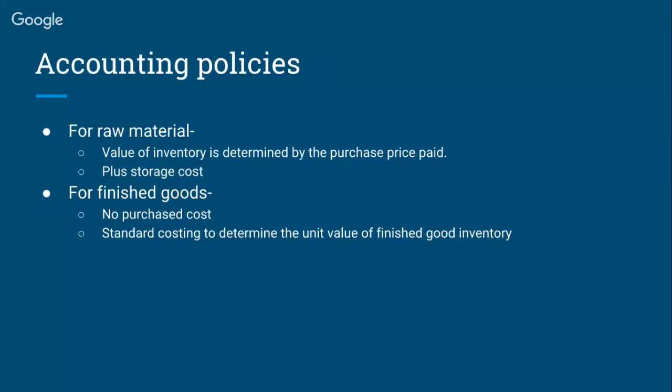Here's our accounting policy when we're doing our transactions. For raw material, we add the value of inventory at the purchase price paid plus the storage cost. Then for the finished goods, there's no purchase cost because purchase cost belongs to the raw material. But standard costing is used to determine the unit value of finished good inventory.